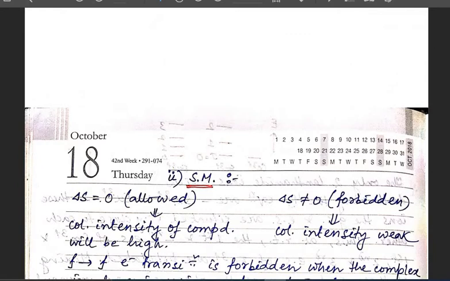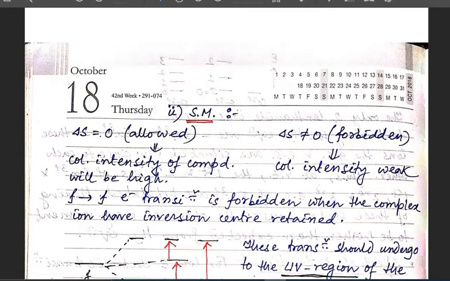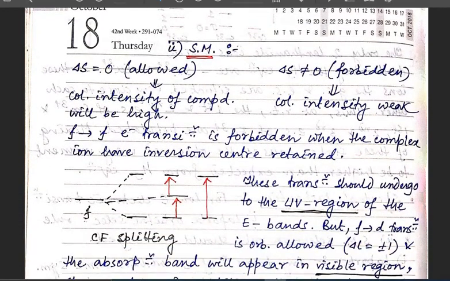Next, the second one, that is the selection rule which is based on the spin multiplicity. So the second one is the spin multiplicity selection rule. When delta S is equal to 0, that is our allowed transition. But when delta S is not equal to 0, that is our forbidden transition.